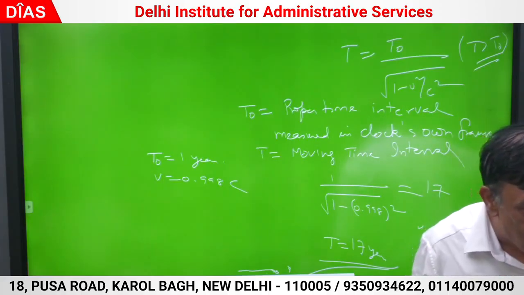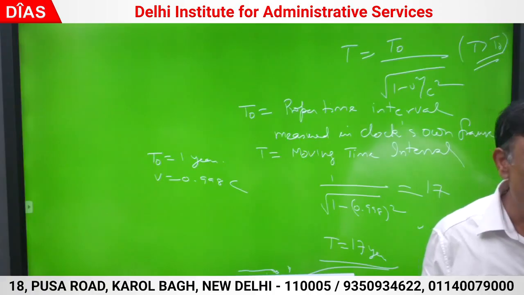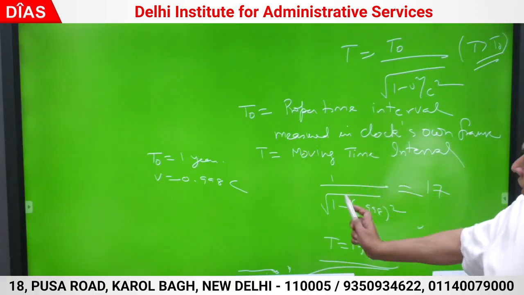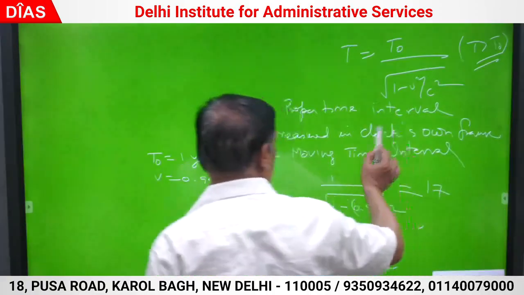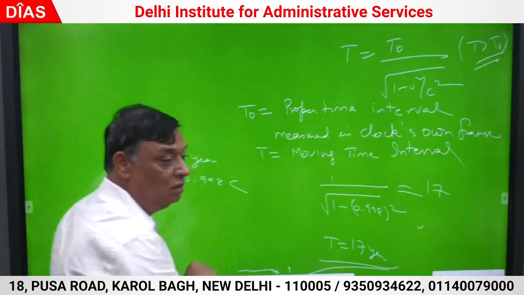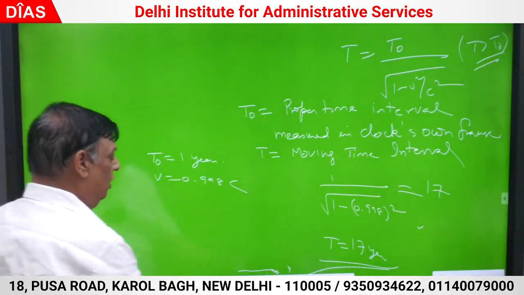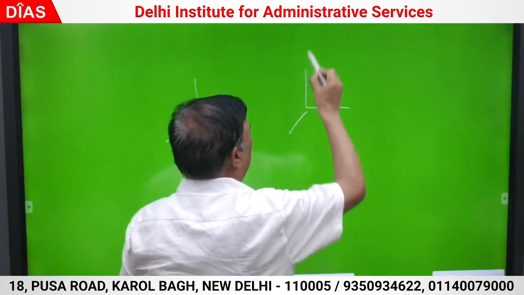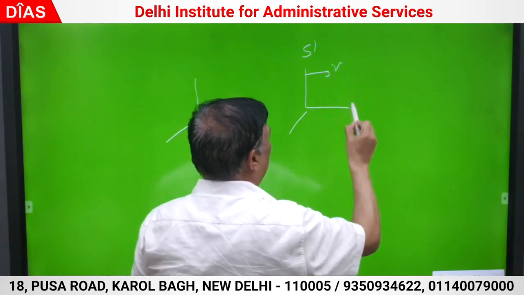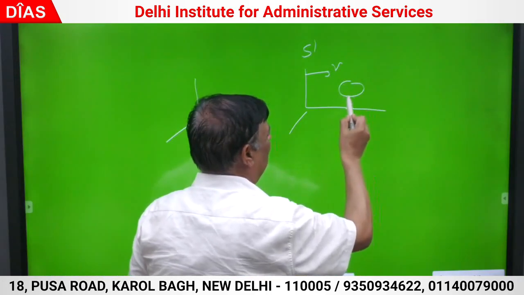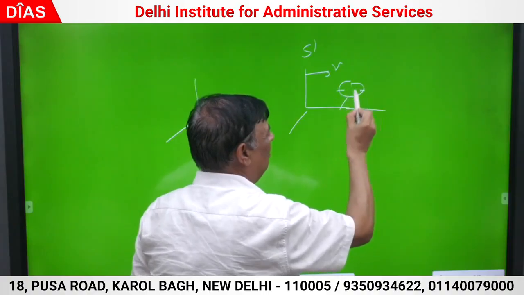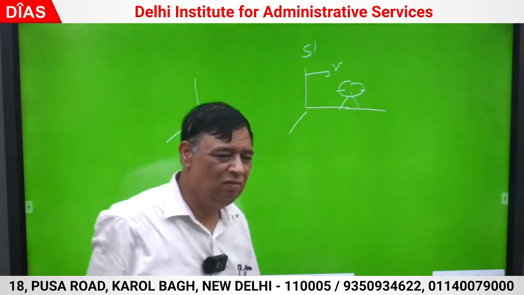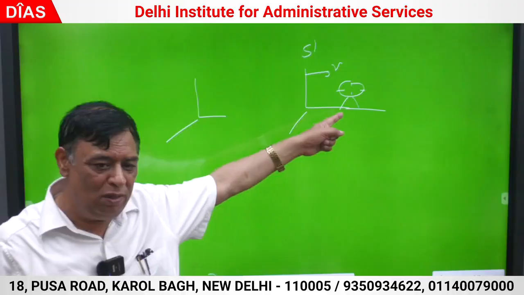Proper times are always measured in the body's own frame of reference. वही crux है इसमें. That is why T naught, the proper time interval, is measured in the clock's own frame. Good. So try to appreciate. This is S dash. S dash is moving by velocity v. This is the clock. The proper time interval is to be measured here only.